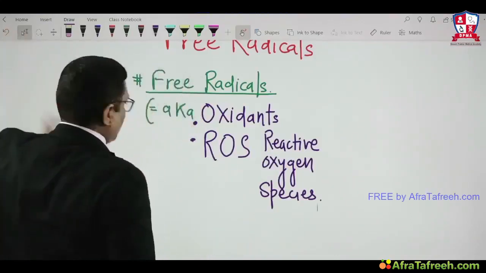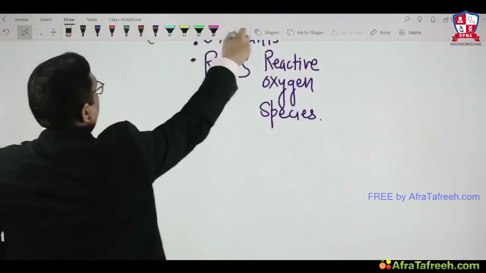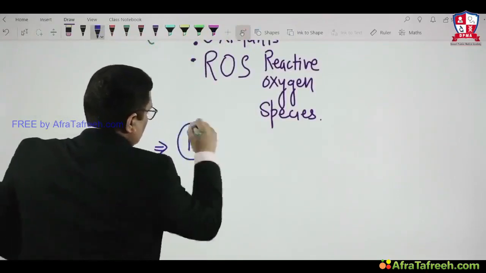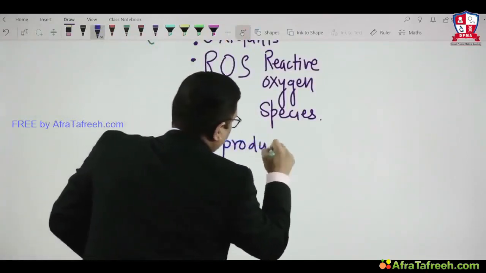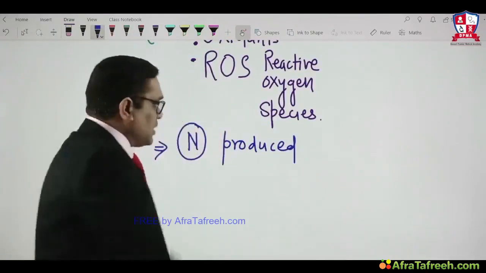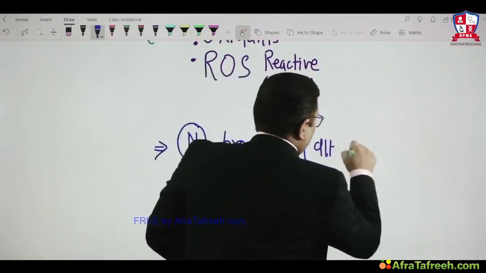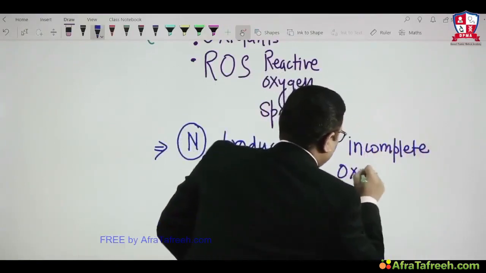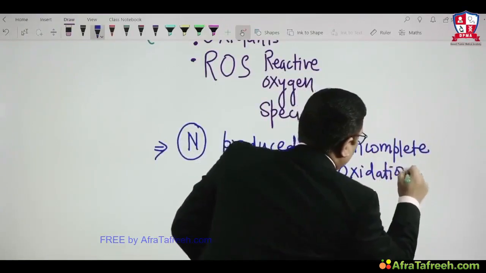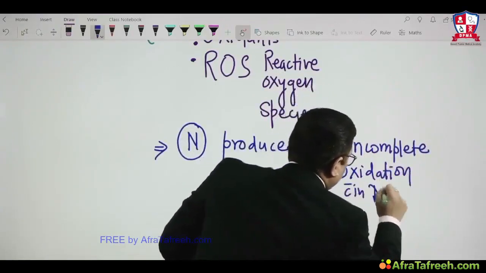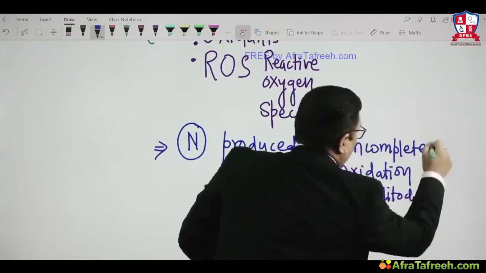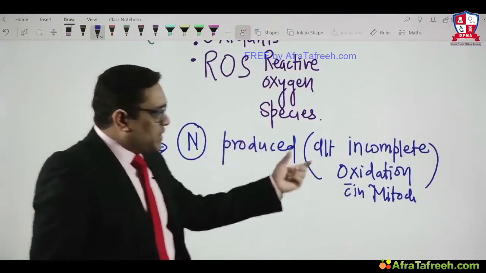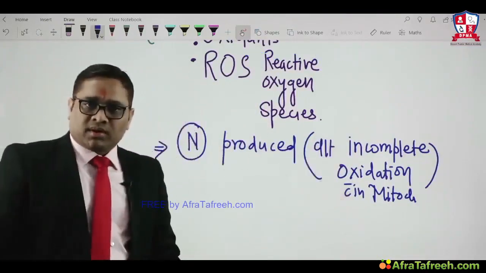What we need to remember is that free radicals are normally produced in our human body due to incomplete oxidation within mitochondria, right?